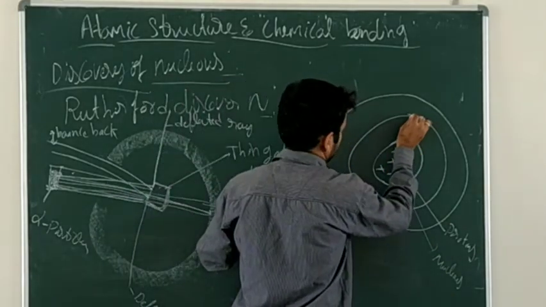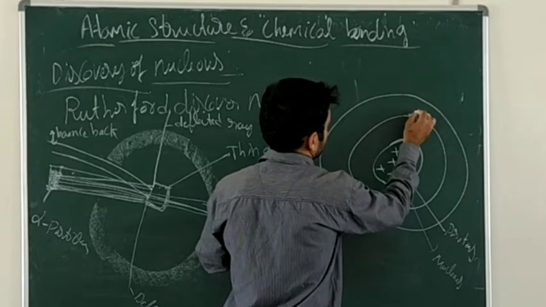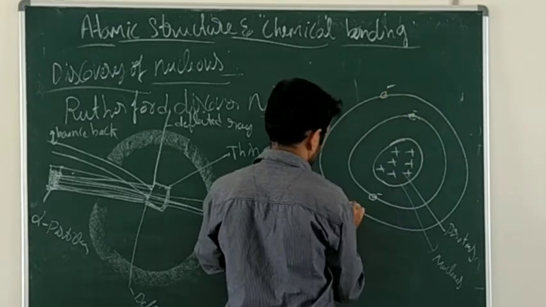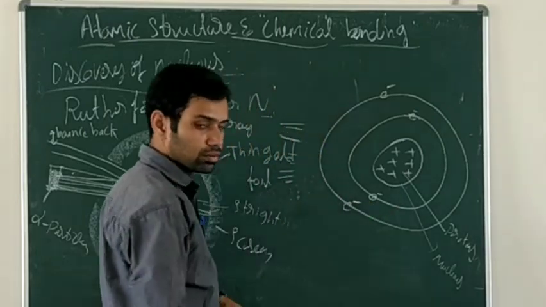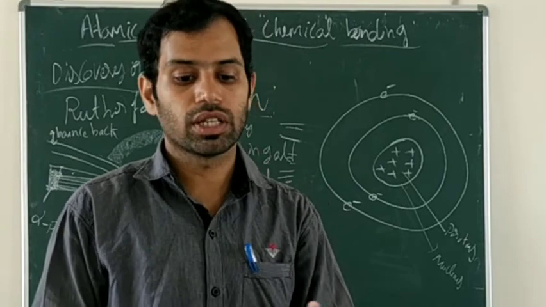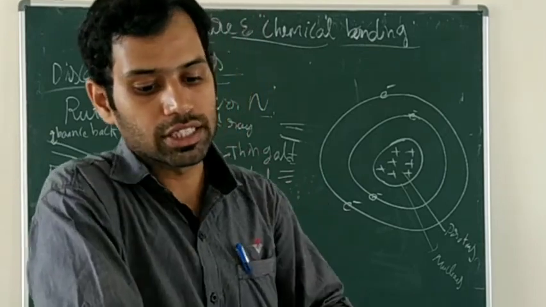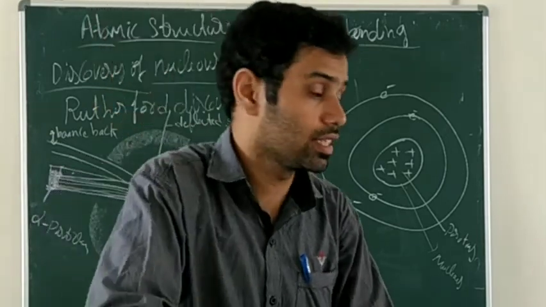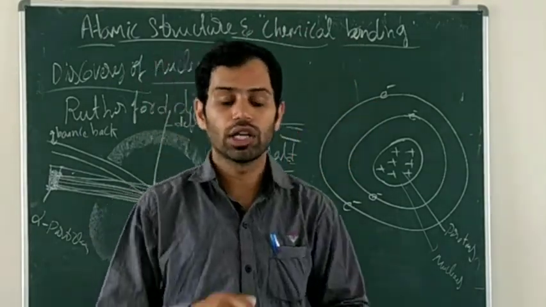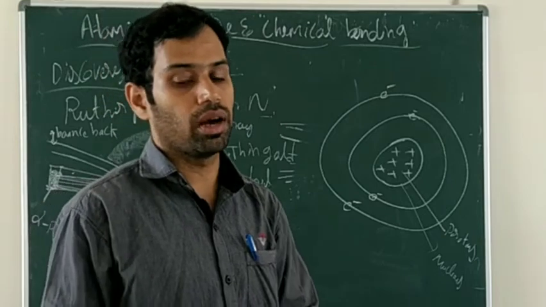Now here, this is the electron. The electrons revolve around the nucleus at a large distance from each other. From one electron to another electron, there will be a large distance according to Rutherford's atomic model.